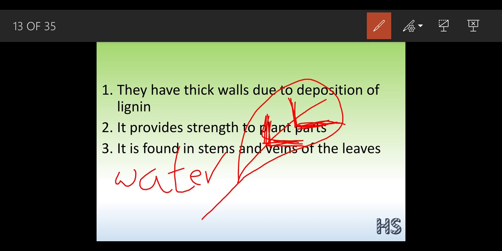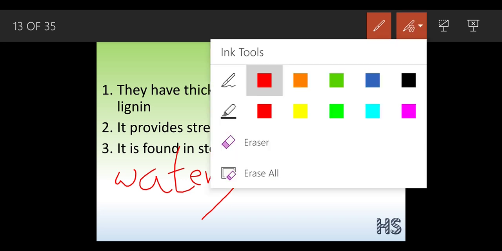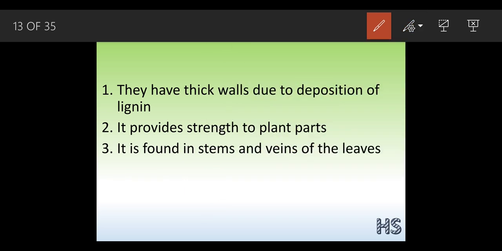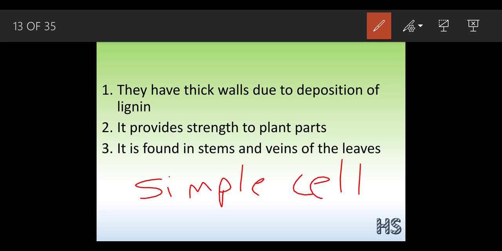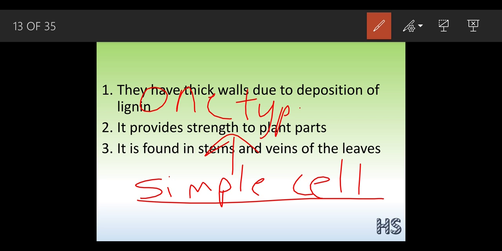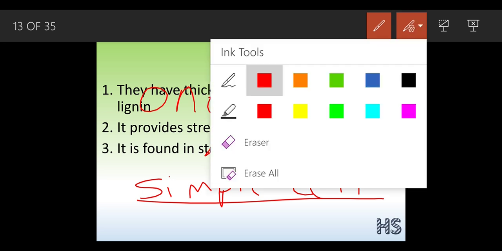So parenchyma, collenchyma and sclerenchyma are together called the simple tissues. Why are they considered to be simple tissues? Because they are made of one type of cell only. What do you mean by that? See, parenchyma is made up of parenchymatous cells, collenchyma is made up of collenchymatous cells, and sclerenchyma is made up of sclerenchymatous cells. So they are made up of one type of cell only.